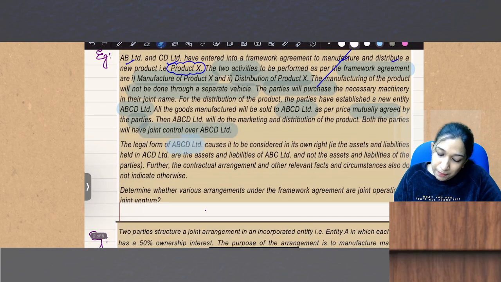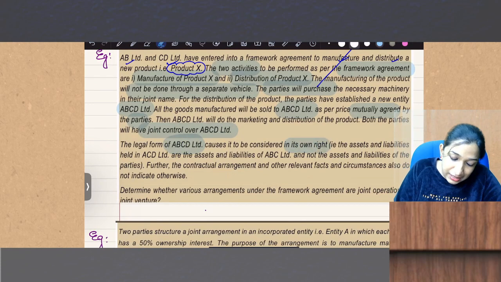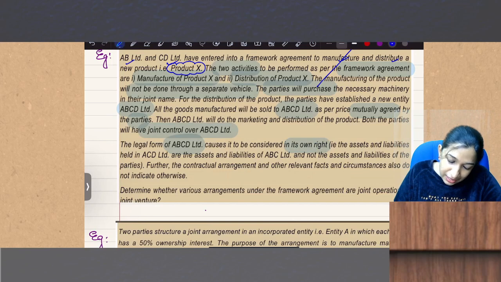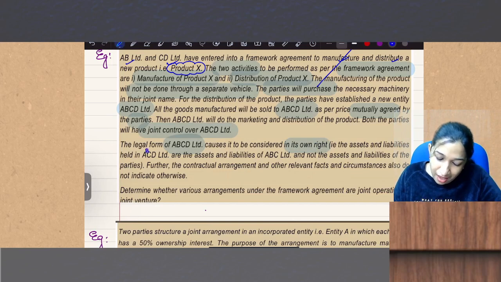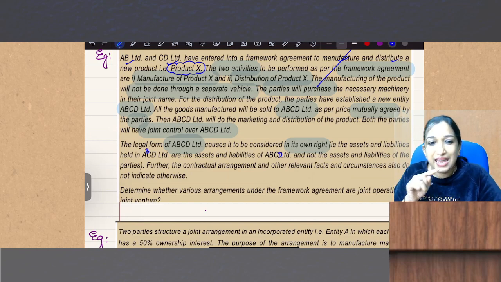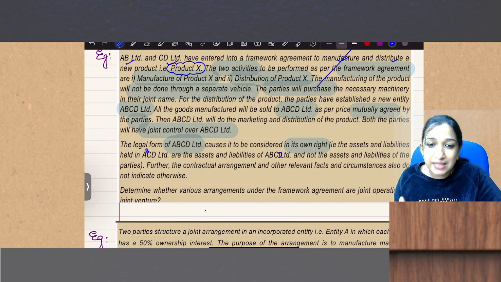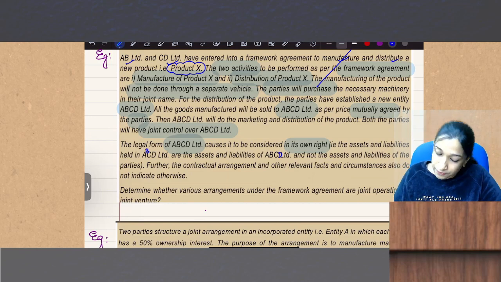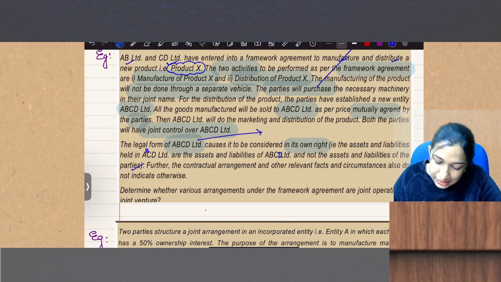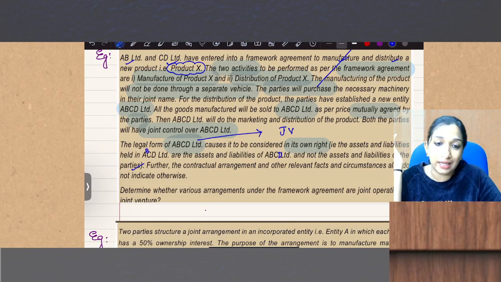The legal form of ABCD Limited causes it to be considered in its own right, which means the assets and liabilities held in ABCD Limited are assets and liabilities of ABCD Limited, and not the assets and liabilities of the parties. That is our typo, there is no ACD or ABC here, it is ABCD Limited. Which means ABCD is a joint venture. Further, the contractual arrangement and other relevant facts and circumstances also do not indicate otherwise.